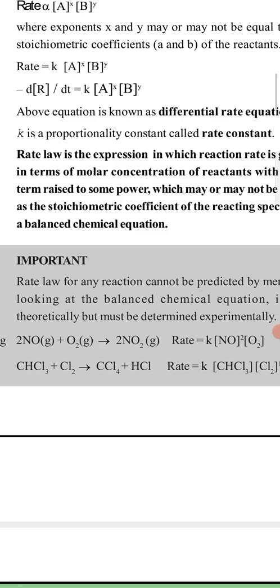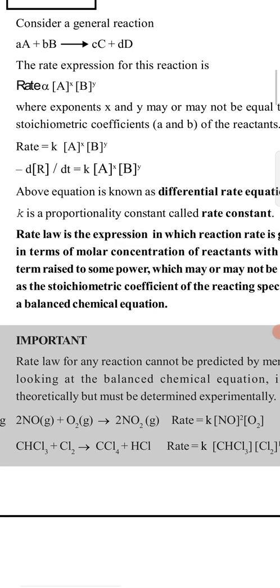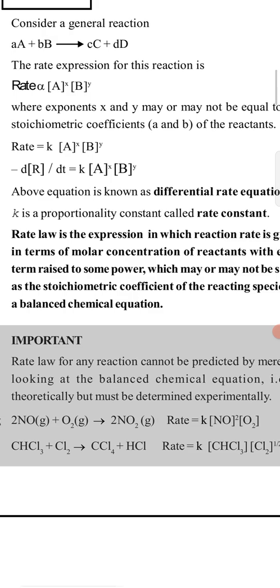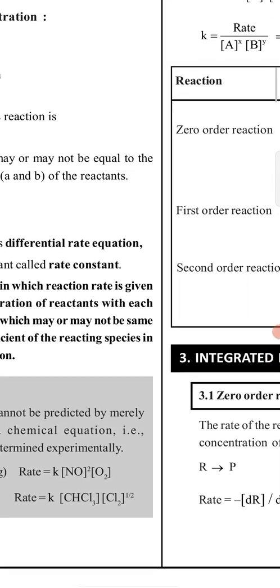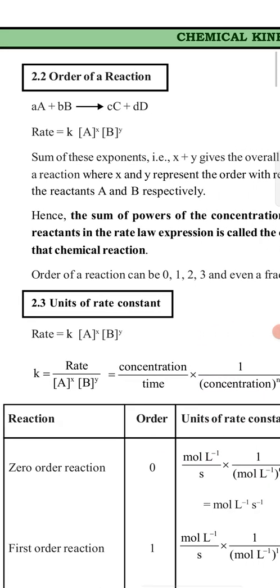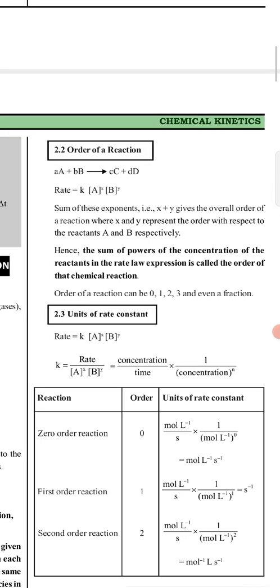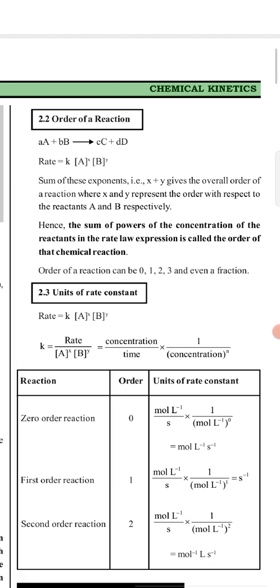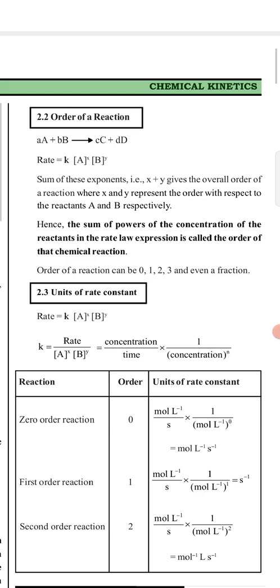Like in the previous reaction, it is of x order with respect to reactant A, and it is of y order with respect to reactant B. So they are called the order of the reaction. Now we come to what is the order of the reaction. The rate law we write is A to the power x and B to the power y.